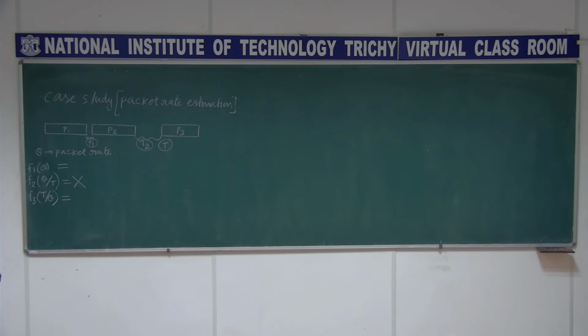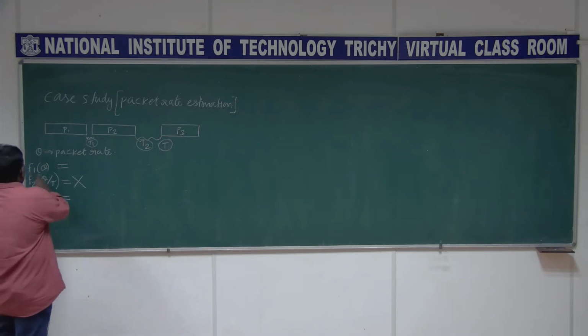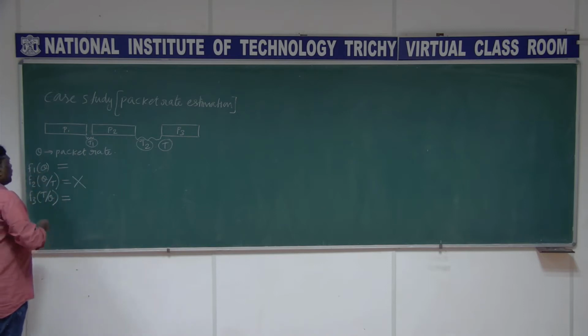So let me consider this f1 of theta here. It is going to be exponentially distributed. We are assuming this prior density of the packet rate transmission is exponentially distributed, described by the parameter alpha.